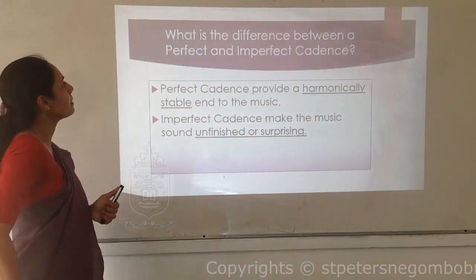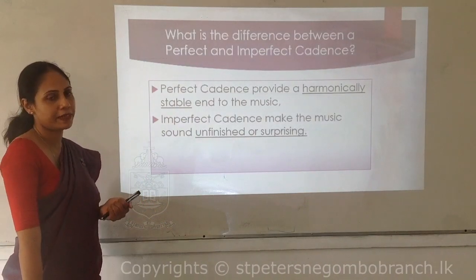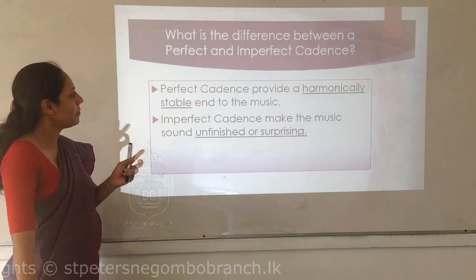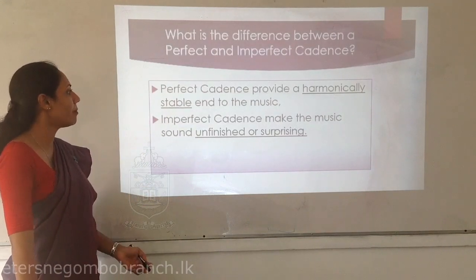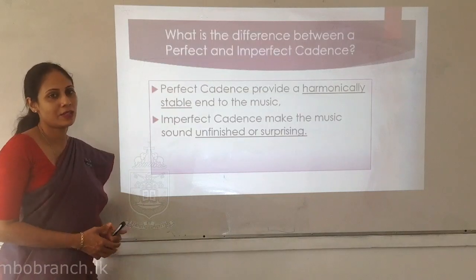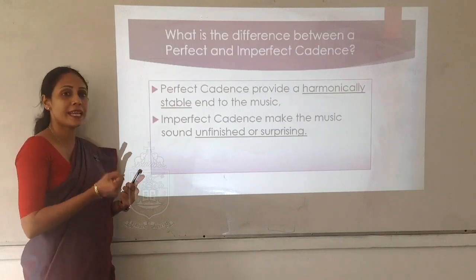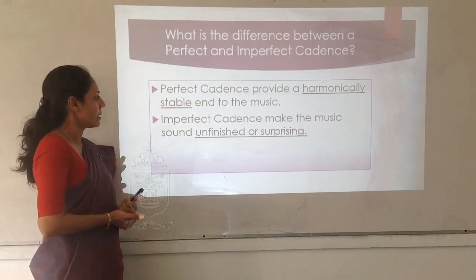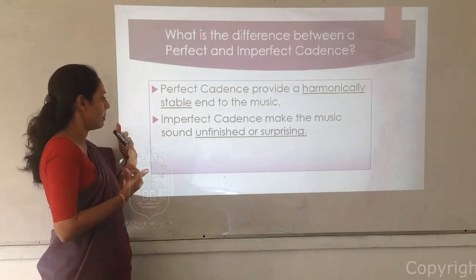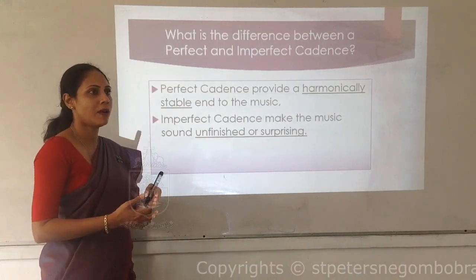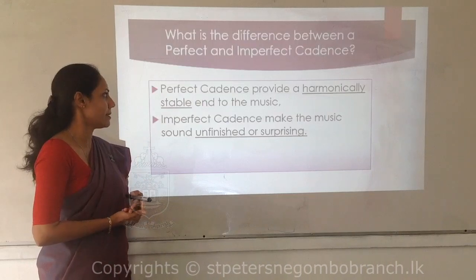So, what is the difference between a perfect and imperfect cadence? Perfect cadence provides a harmonically stable end to the music. Imperfect cadence makes the music sound unfinished. It feels unfinished or surprising.